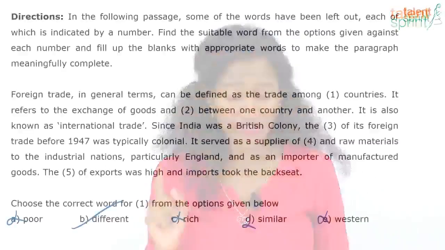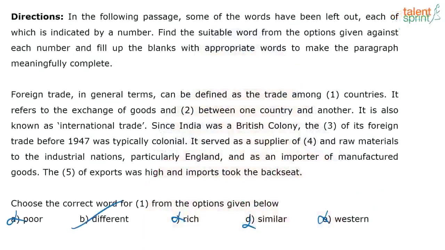So whoever said option A, absolutely incorrect, right? Just think about it. If trading is happening, which means you have the means to do that, that itself disqualifies you being poor, right? If you're poor, you really can't afford to trade. And trading is not exclusive to rich countries. Yeah, exactly. So it's not about poor or rich. And it very specifically says the first line, in general terms, can be defined as a trade among different countries, right? That makes absolute sense.